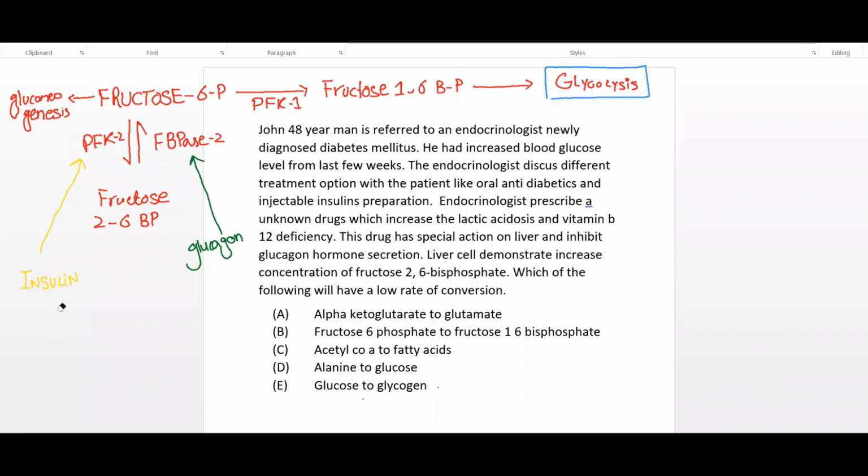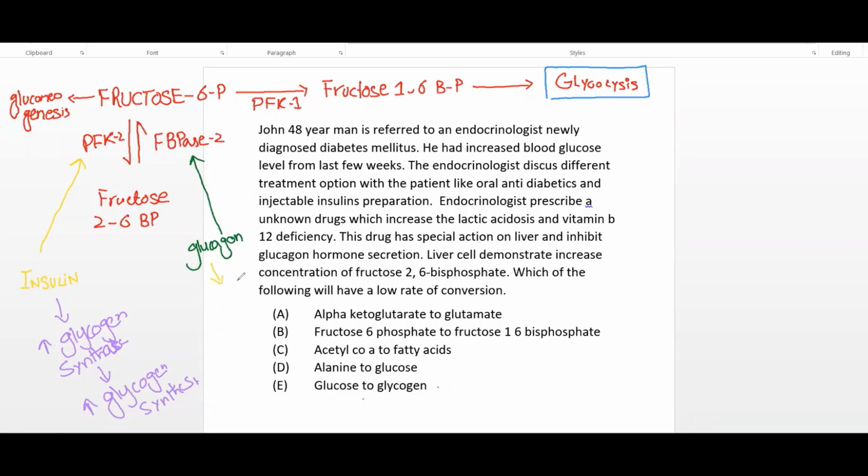Insulin has another effect. It leads to increased synthesis of the glycogen synthase enzyme, which is the rate limiting, rate determining enzyme for glycogen synthesis, so increased glycogen synthesis. Glucagon has the opposite effect.